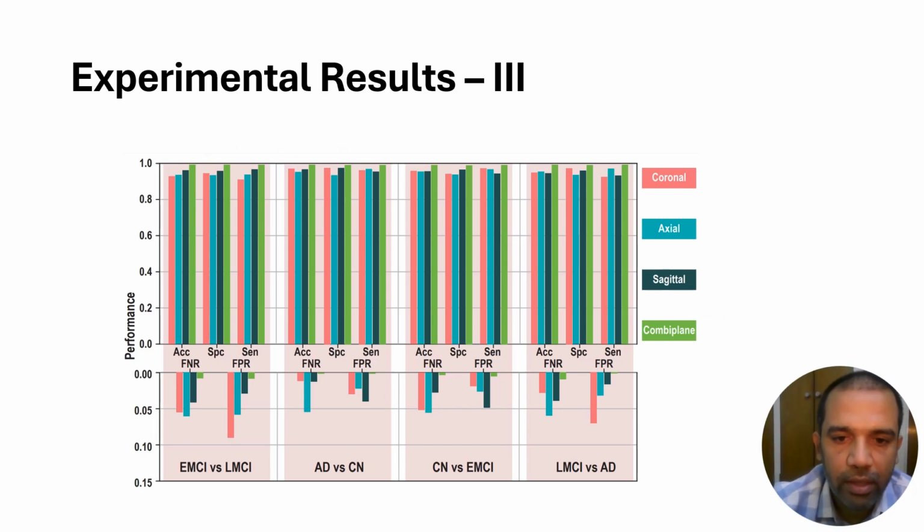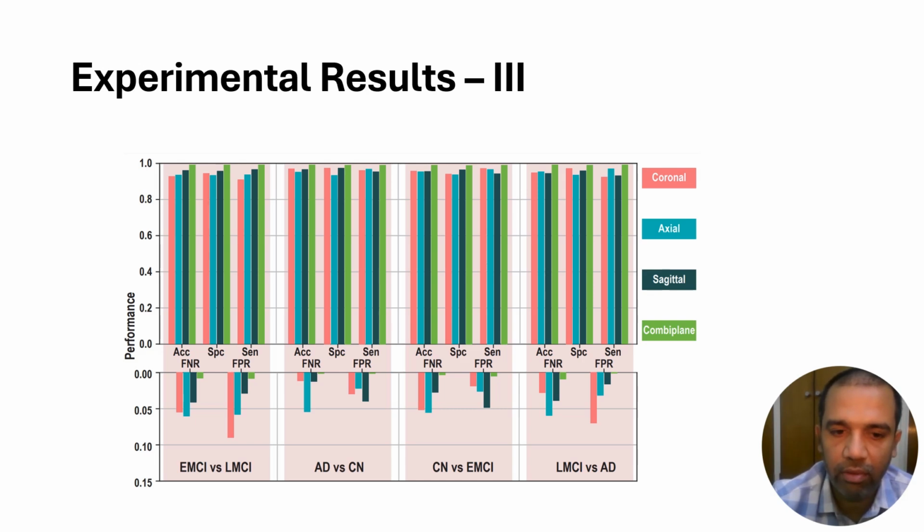Okay, so here this is an example experimental result for binary classification of the disease between different dementia stages. You can see here the first one is about early mild cognitive impairment versus late mild cognitive impairment. The easiest binary classification is between Alzheimer's disease and cognitively normal cases. What is more difficult is to differentiate between the late stages of dementia like MCI and EMCI. It's very subtle different.